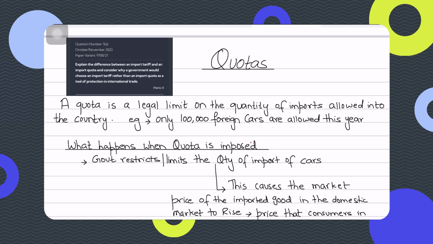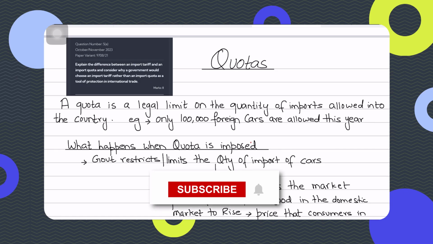But there is a diagram for tariff, which is very important, which we will be covering in the next video. And after that, I just need to go through the limitations of trade protection, and then the evaluation, and then we are done with this chapter. Okay guys, so see you on the next video.